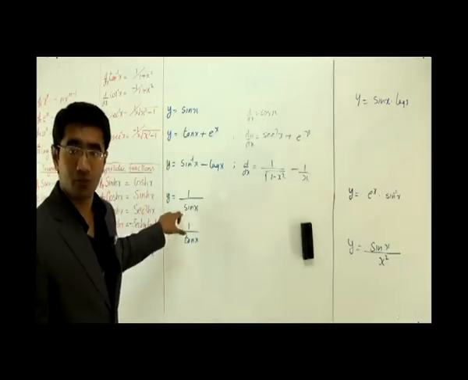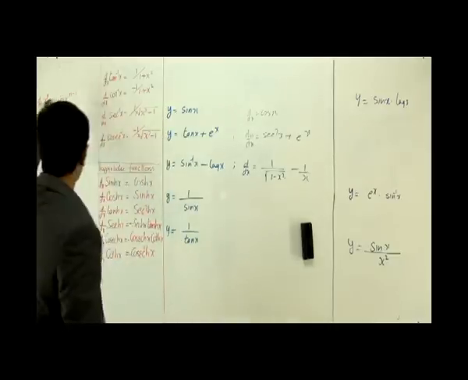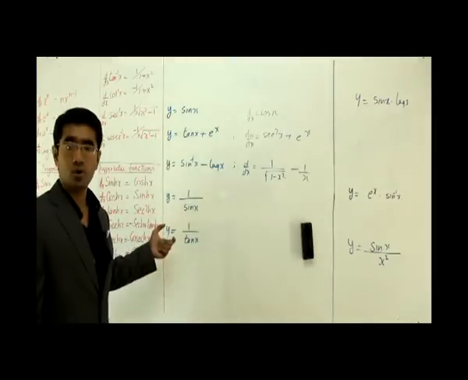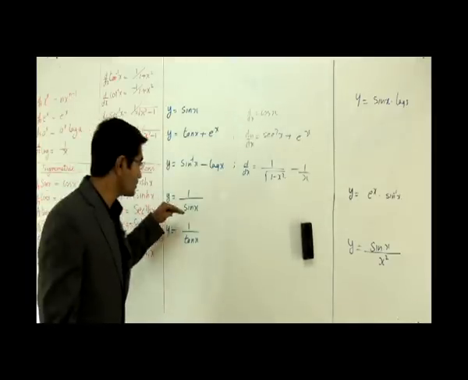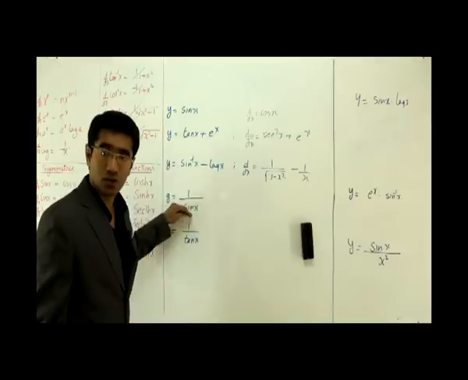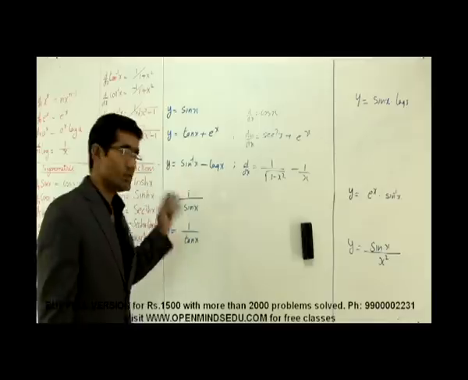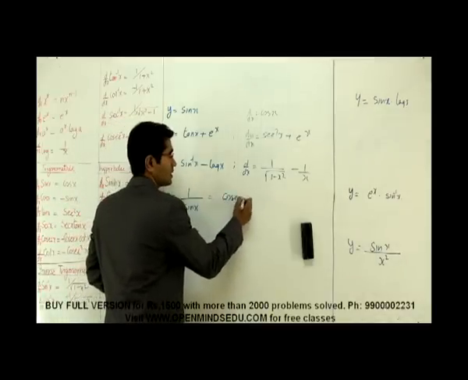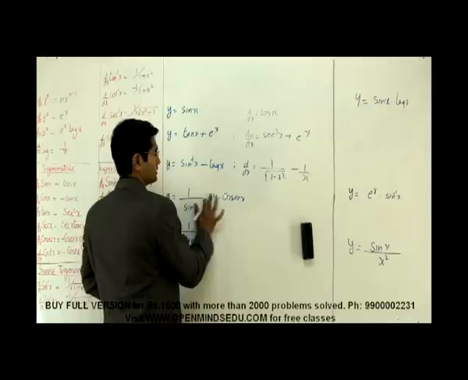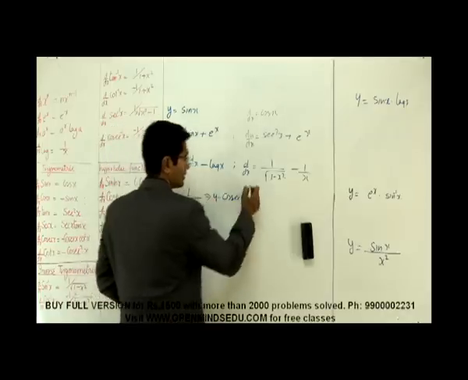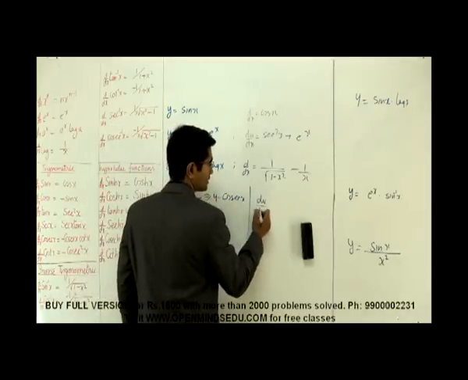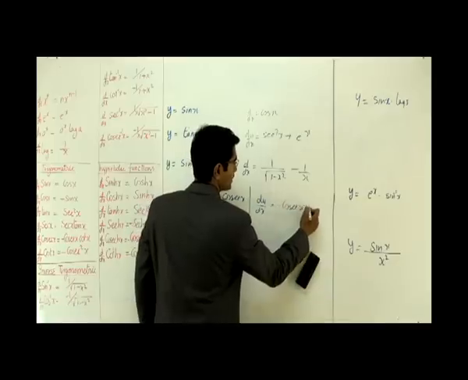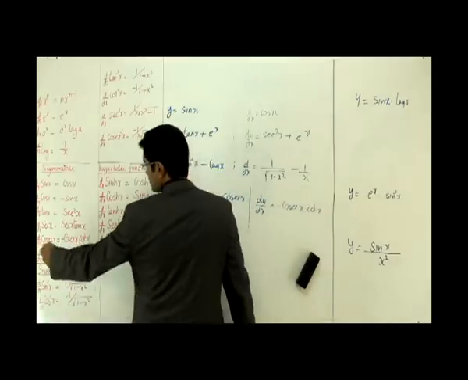1 by sin x. Can I differentiate this? Now look at this. Here I don't have any formula which is there in the denominator. So what is the point? I should first put sin x in the numerator and just check whether this belongs to the formula list. Right? Now what is 1 by sin x? I know it is cosecant x. Now can I differentiate cosecant x? Yes, I can. It goes like this. dy by dx of cosecant x is minus cosecant x into cot x. This is one of the formulas here.